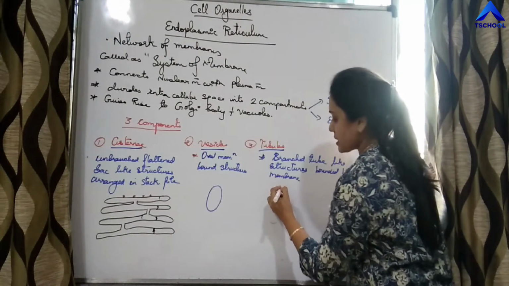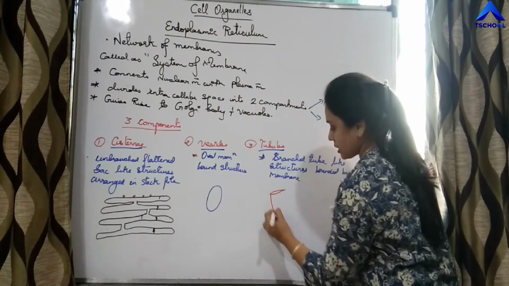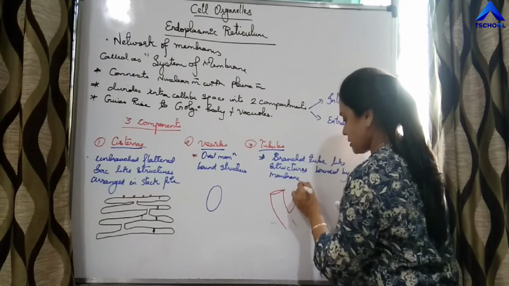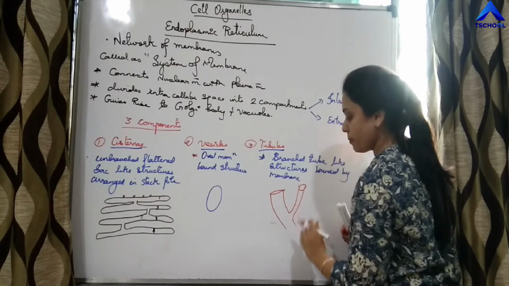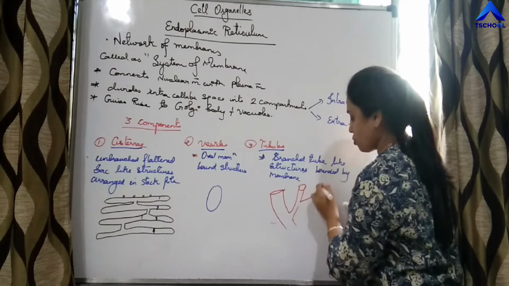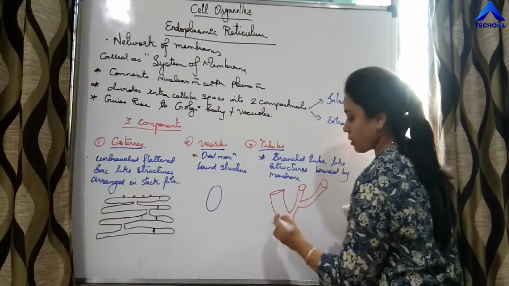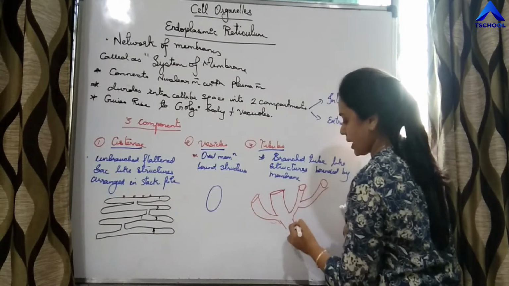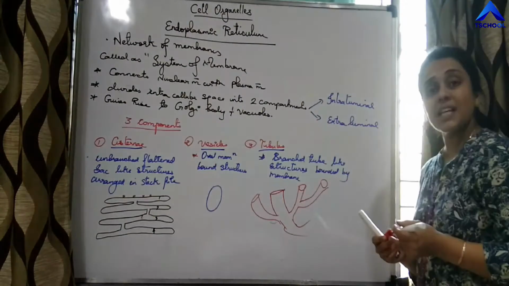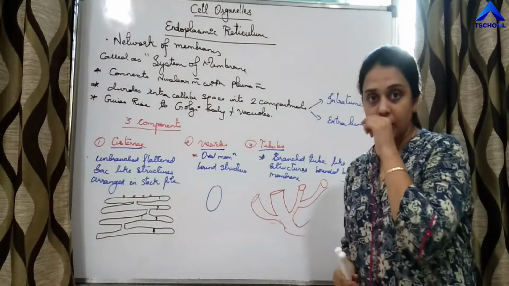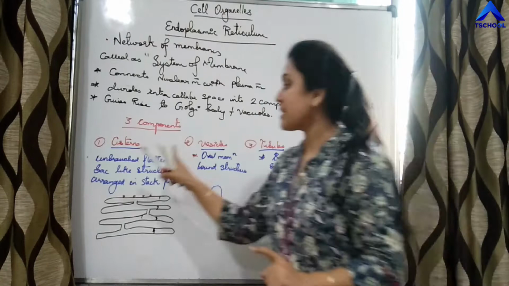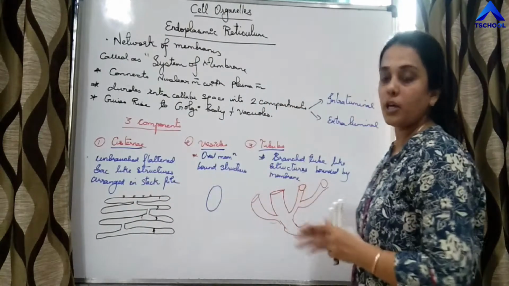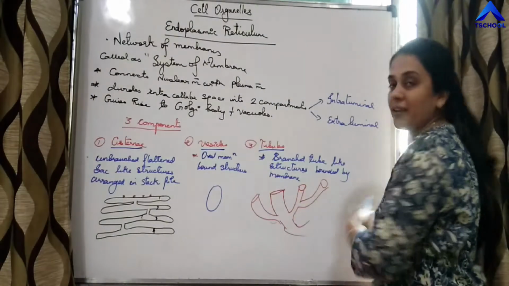Say this is a tube. We know what a tube is. Arising from this tube is, say, one more tube. From this tube also arises one more tube. So these are the tubes and these tubes are branched. So tubules are branched, cisternae are unbranched. These are the three important components of endoplasmic reticulum.